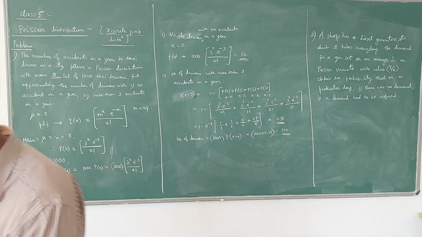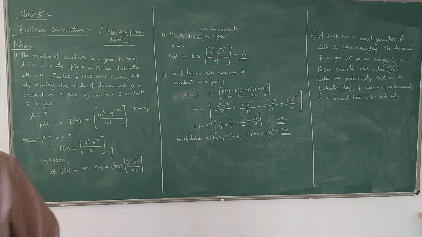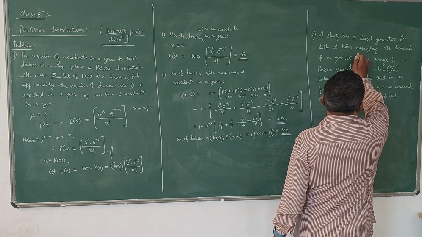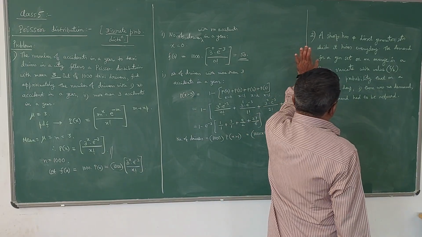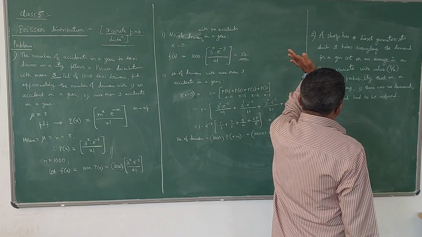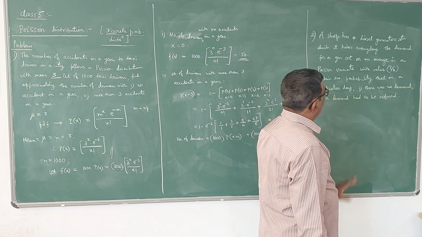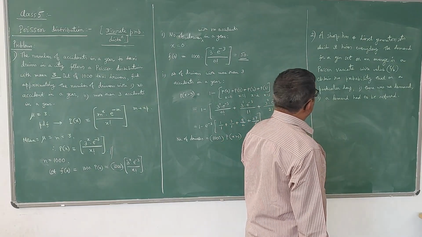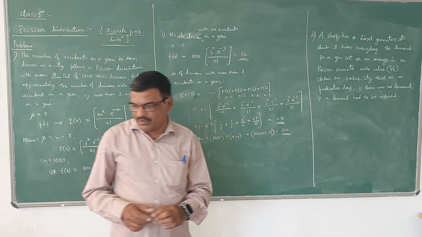So understand the problem here. There are 4 gensets which are hired every day. The demand for a genset on an average resembles a Poisson distribution with value 5 by 2. Obtain the probability that on a particular day there was no demand and the demand had to be refused.